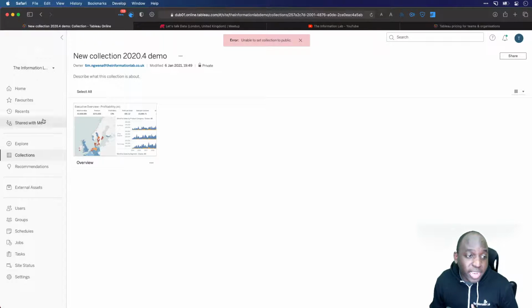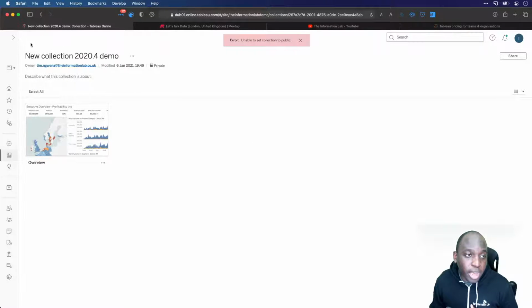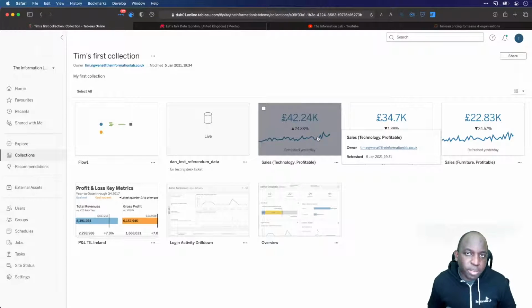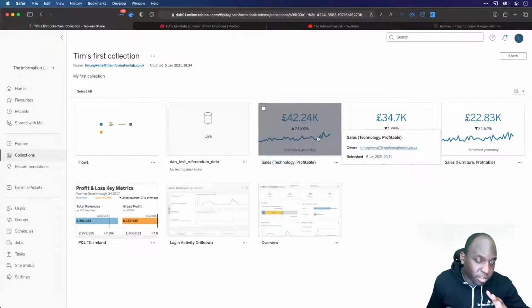I personally quite like it. Any capability where I can customize the way I use Tableau is very welcome, because Tableau Server can be a very overwhelming place. So if you can create a bunch of assets that are important for someone and say, look, here's a collection for new joiners on Tableau Server, it can walk them through the experience of using Tableau Server and give them activities all in one place. It's really nice and easy to work with. Then as they get more advanced, they can create their own collections.